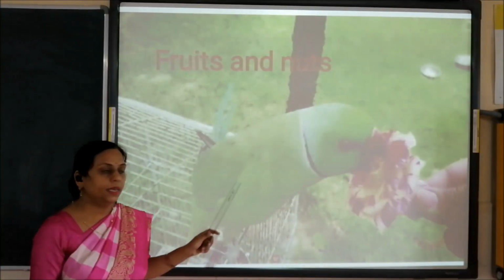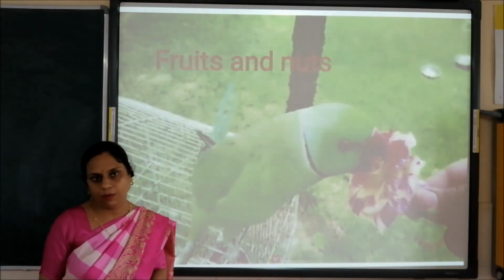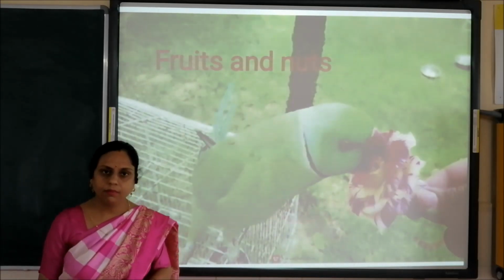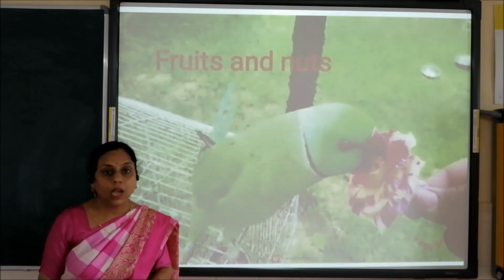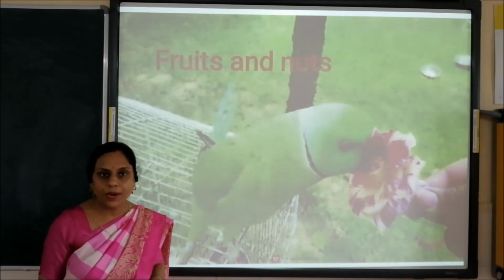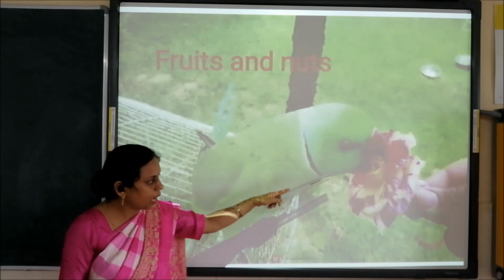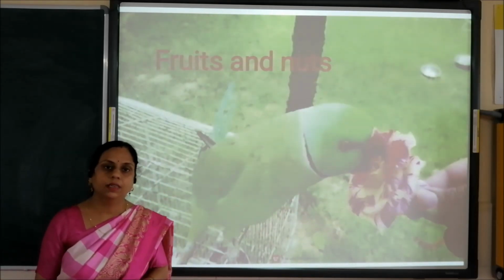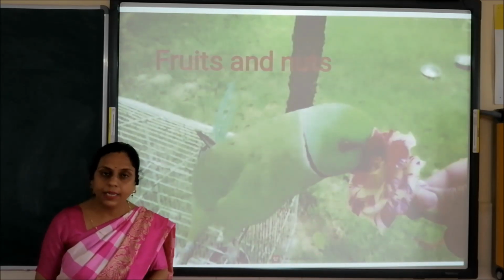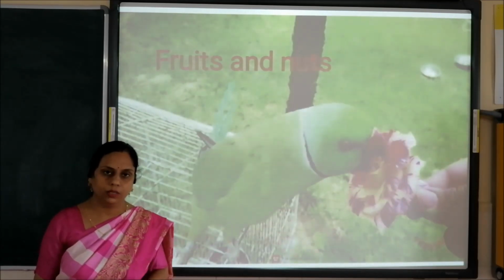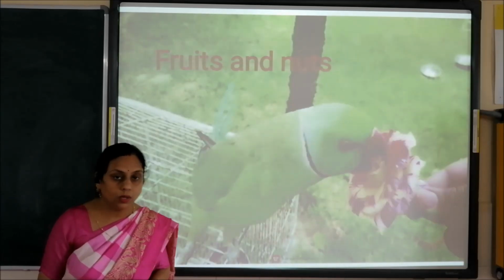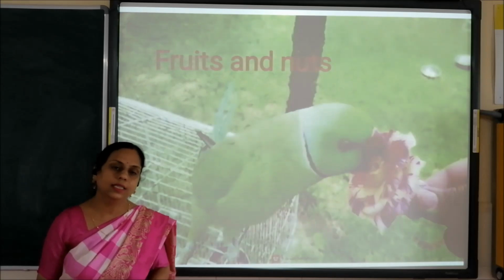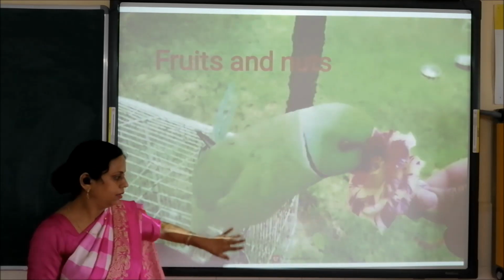Now, the parrot is also a herbivore. It eats fruits and nuts. It has a sharp, curved and pointed beak. See, sharp, curved and pointed beaks help it in piercing, biting and holding the fruits. Not only this, it also helps in crushing and chewing the hard seeds and nuts.